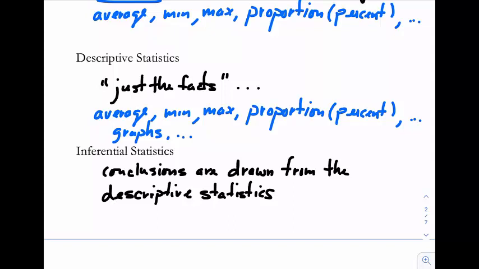As long as you're not stating any numbers or basic facts about what's represented, when you start saying something about your population that way, that's where we go into inferential statistics. So just keep in mind, you're drawing conclusions and saying something about your population from the stats. Descriptive moves into what's called inferential statistics.